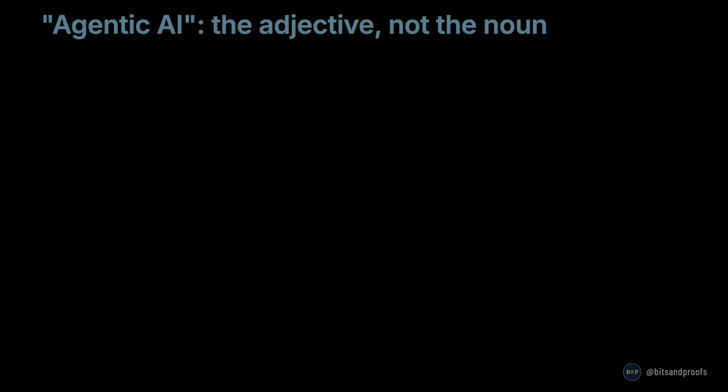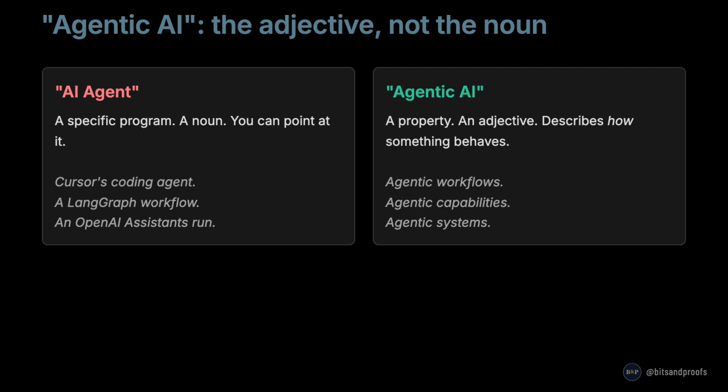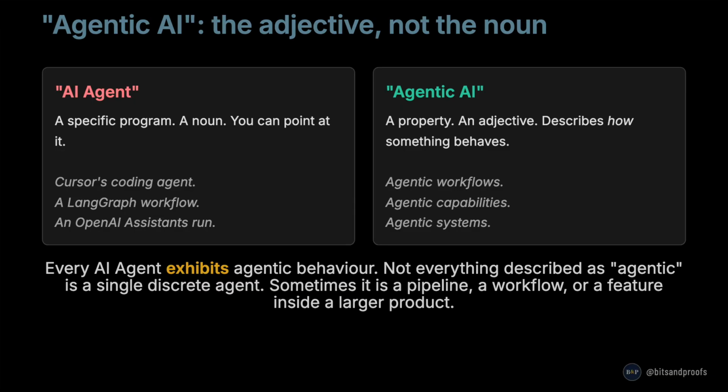Now let's separate AI agent from agentic AI. These two phrases are not interchangeable. An agent is a noun. It refers to a specific program. You can point at it: Cursor's coding agent, a LangGraph workflow, an OpenAI Assistants run. Each one is a single identifiable agent.